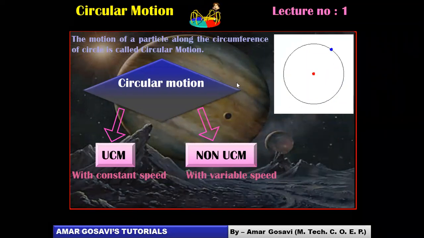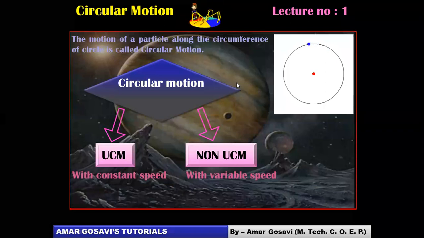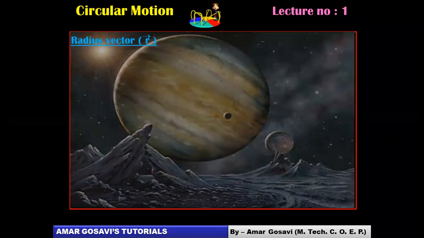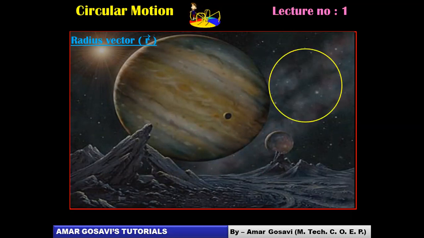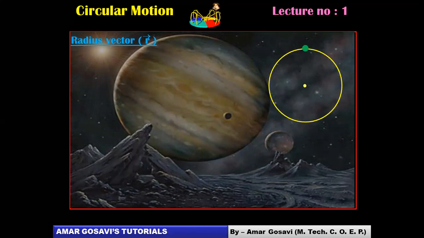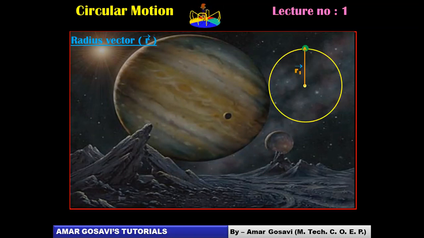So let's move ahead then, friends. The first thing which we need to define while understanding circular motion is radius vector, which is represented by the notation r bar. Now, when we talk about radius vector, let's understand this diagram once again. Here is a particle which is performing circular motion as seen in the animation. Say the yellow dot stands for the center. Now, if I join the center and the particle with the help of some vector, that vector is called radius vector.